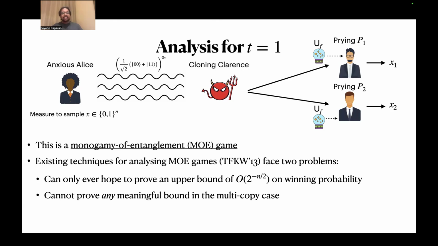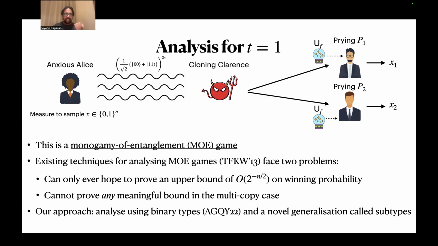The second thing is that you cannot prove any meaningful bound in the multi-copy case using this monogamy formulation. This is also something that we show in our paper. These limitations are broadly fine for unclonable crypto, but for our purposes and our goals, they don't suffice. So our approach is to analyze this game using binary types, which were introduced by Ananth et al., and a novel generalization, which is new to our work, called subtypes.